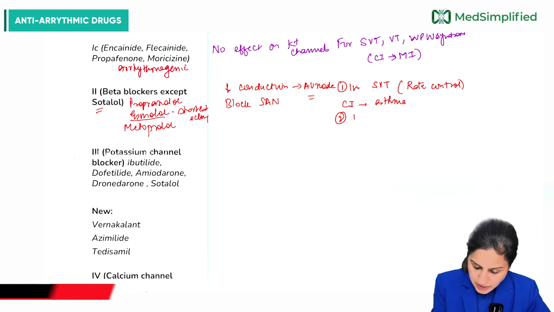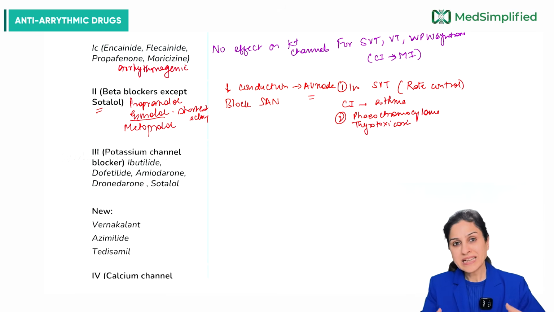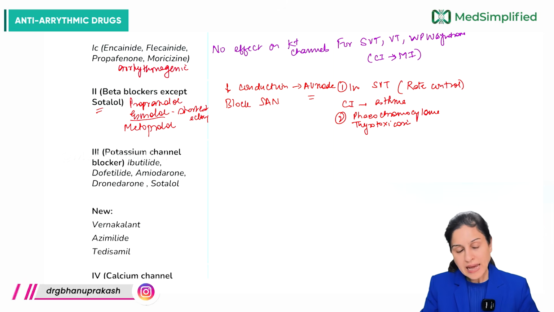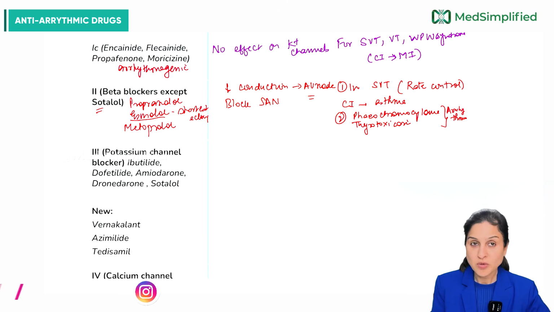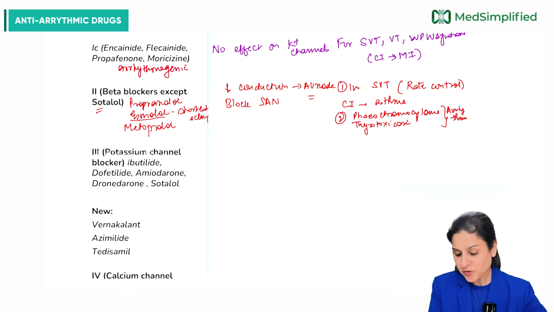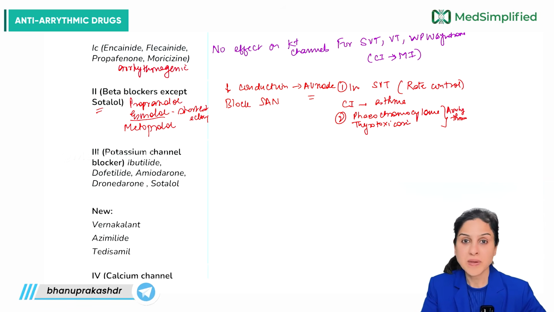For example, in pheochromocytoma and thyrotoxicosis, all of these predispose to an increase in the catecholamine level, and therefore that potentiates the arrhythmia. So we use beta blockers. They are the drug of choice for thyrotoxicosis and pheochromocytoma. In pheochromocytoma, we first use the alpha blocker followed by a beta blocker.